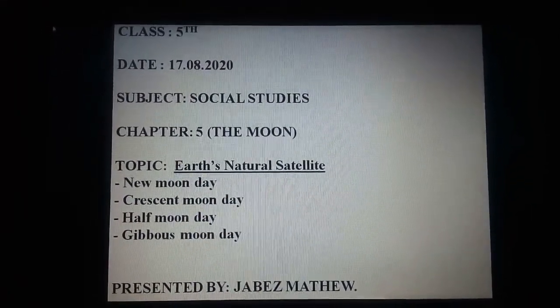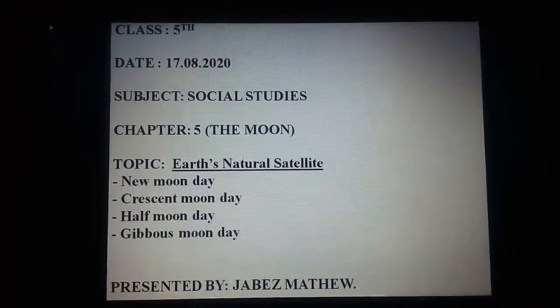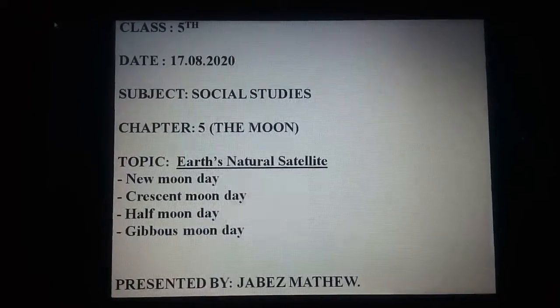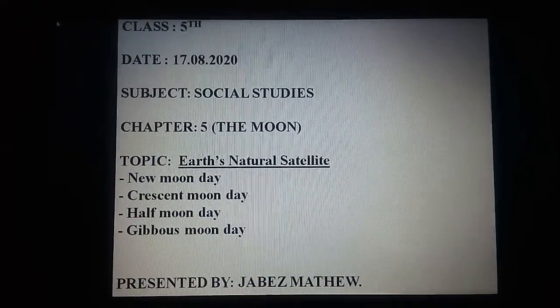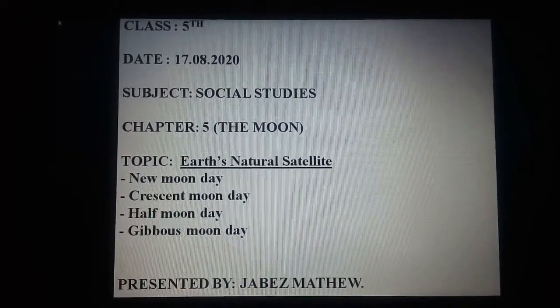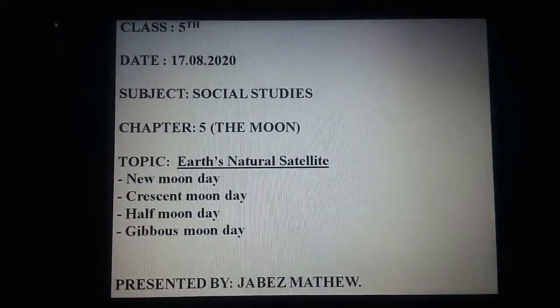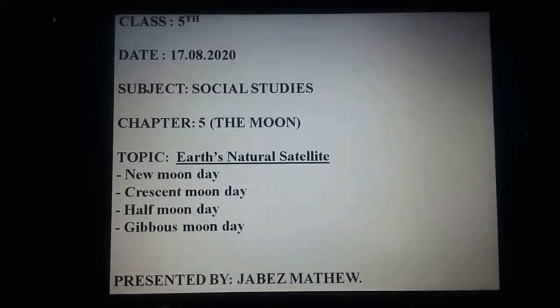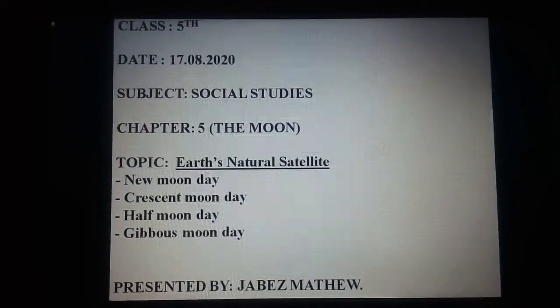The chapter 5 we are going to start is from the PA2 syllabus. The name of the chapter is The Moon. As you know, in the textbook you can see there are 3 highlights that we are going to discuss in the chapter.